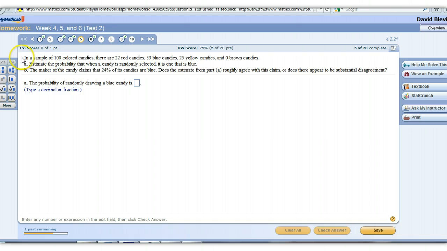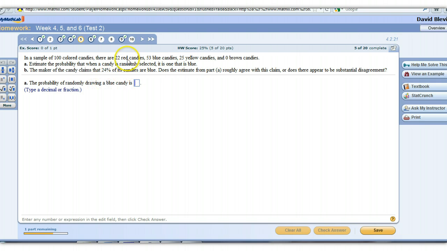Alright, 5, we've got a sample of 100 colored candies. There are 22 red, 53 blue, and 25 yellow, and none of them are brown. So I wonder why they even put that in there. Estimate the probability that when a candy is randomly selected, we get one that's blue.